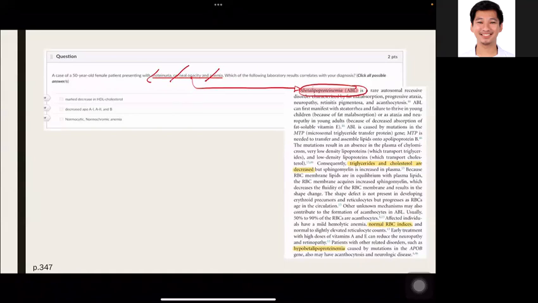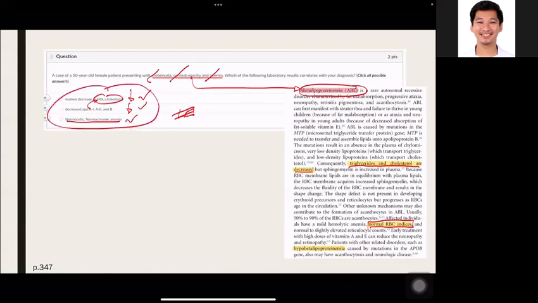So ano yung effect nito, di ba? Wala daw silang triglyceride and cholesterol, so decreased. So tingnan nyo, triglyceride and cholesterol, so HDL is a cholesterol, so tama. Decrease ApoA1, A2, and B, di ba? In your clinical chemistry, this comprises your HDL. So, decrease din. And then, normal RBC indices daw siya. That would categorize abetalipoproteinemia as normocytic normochromic type of anemia. So, tama ito silang tatlo.